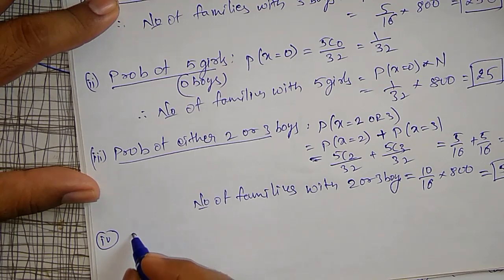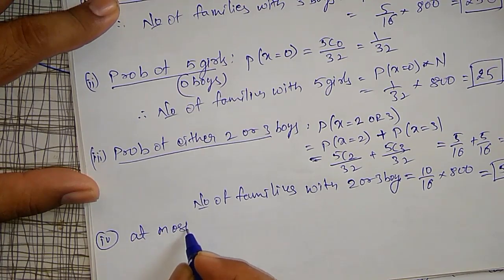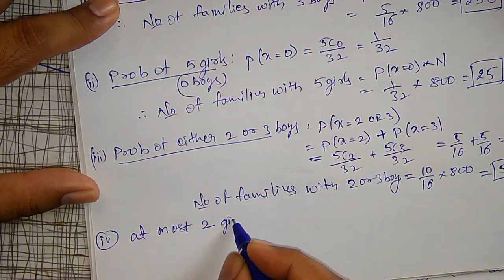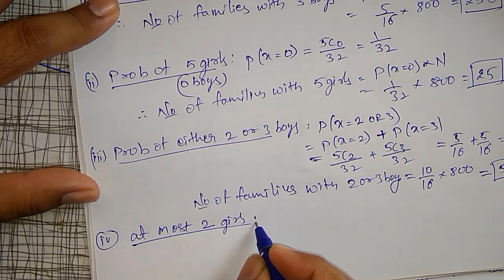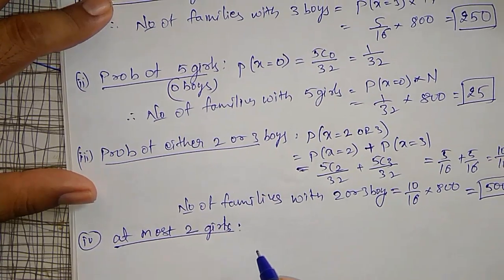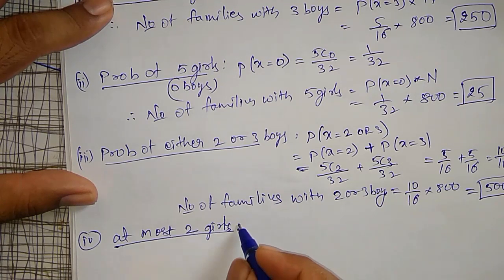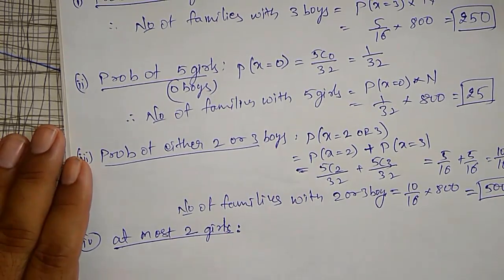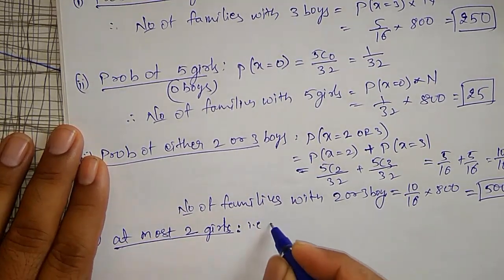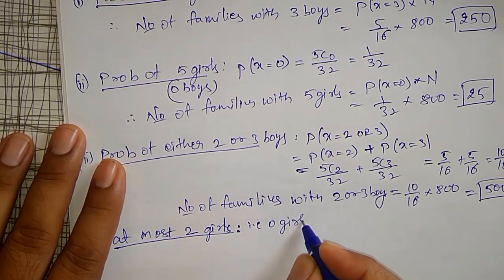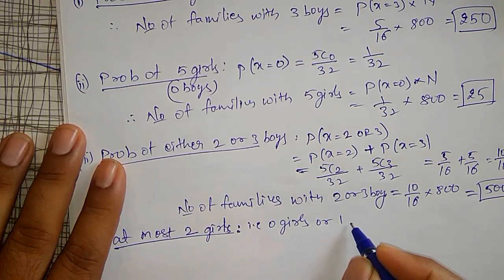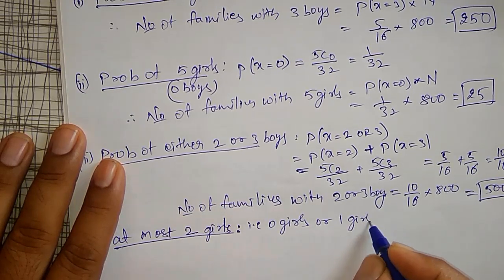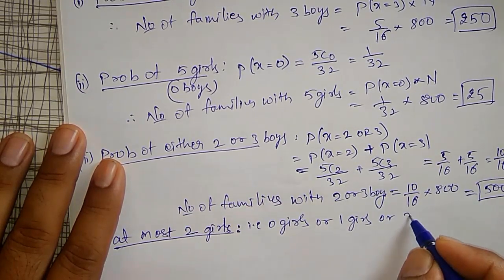And lastly, the fourth option, at most 2 girls. That means maximum 2 girls it may have. Therefore, it may have 0 girls, or 1 girl, or 2 girls.